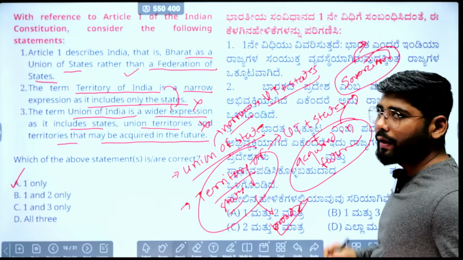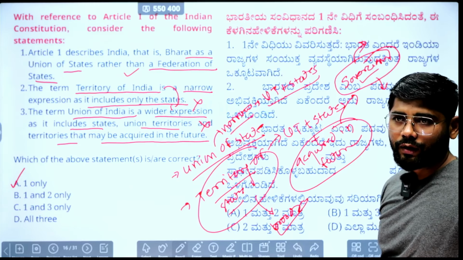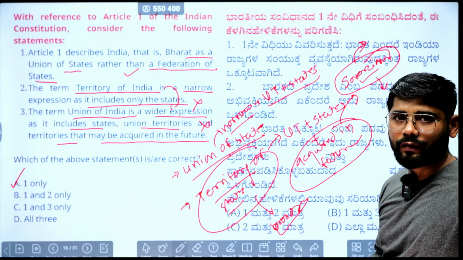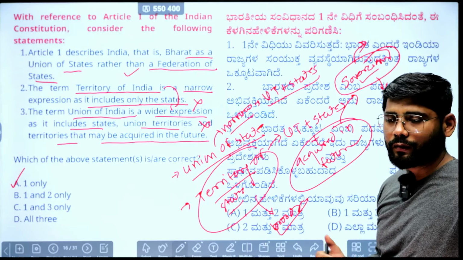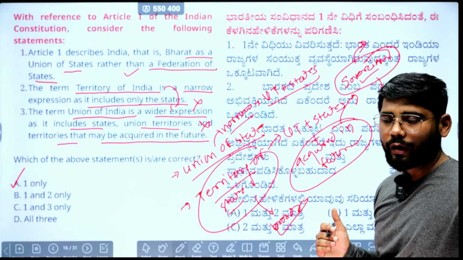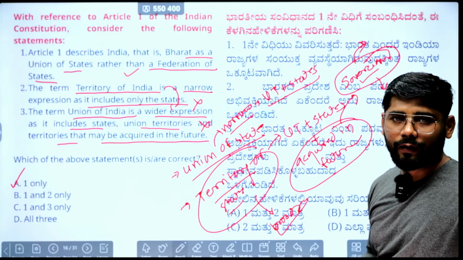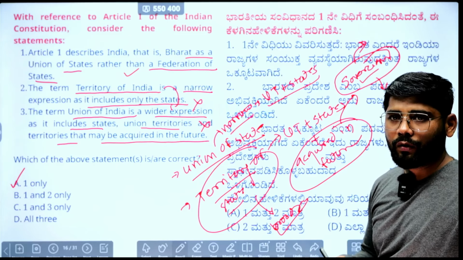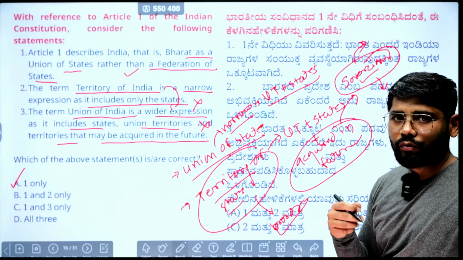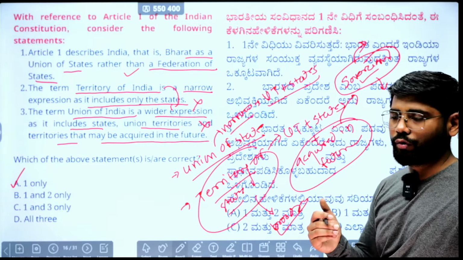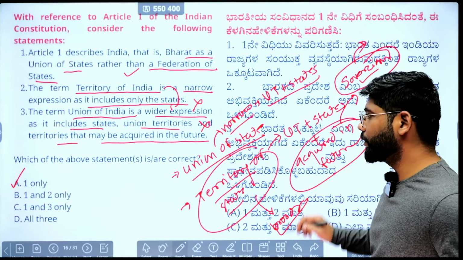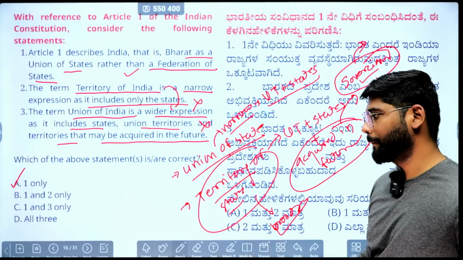Being a sovereign state, we are free to acquire any territory through the modes mentioned in international law, such as treaties and gifts. We can also acquire territory through conquest or any other means available to the Indian Union, because we are a sovereign state. This is one aspect of sovereignty that I want to explain here.